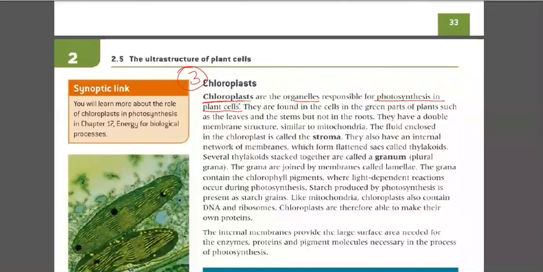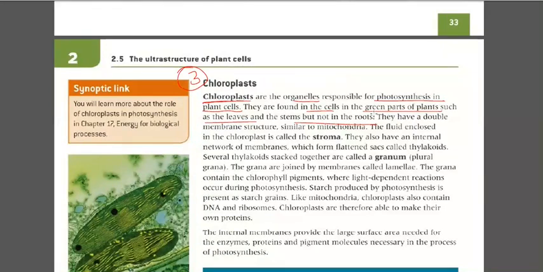Now, photosynthesis means the formation of food with the help of light. So this photosynthesis is done in the chloroplast. So chloroplasts are organelles which are only in plant cells, not in animal cells. They are found in the green parts of the plant such as leaves and stems, but not in the root. So chloroplast is only found in the green part of the plant.